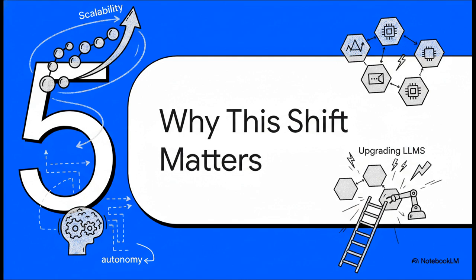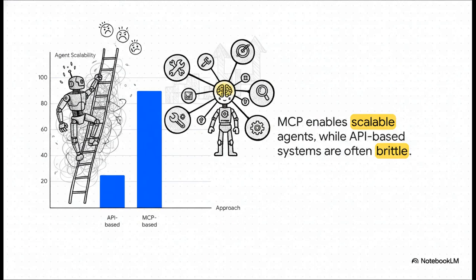Not at all. It comes down to two really important things: scalability and true autonomy. I mean, this chart says it all, doesn't it? If you try to build a complex, adaptable AI agent using that old, rigid API-based approach, you just can't scale it. It's a nightmare. You have to manually code every single new interaction. But with MCP, you give the agent the ability to understand its own tools. That lets it scale and adapt to new challenges all on its own.